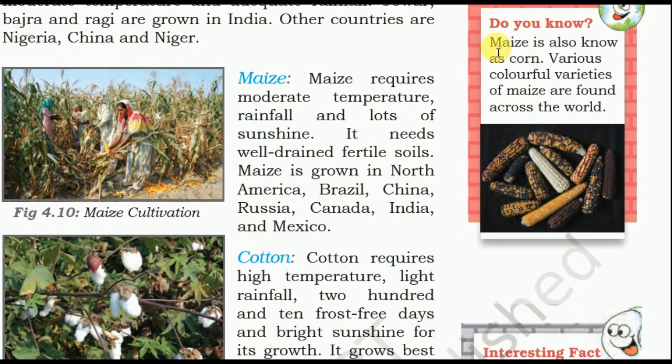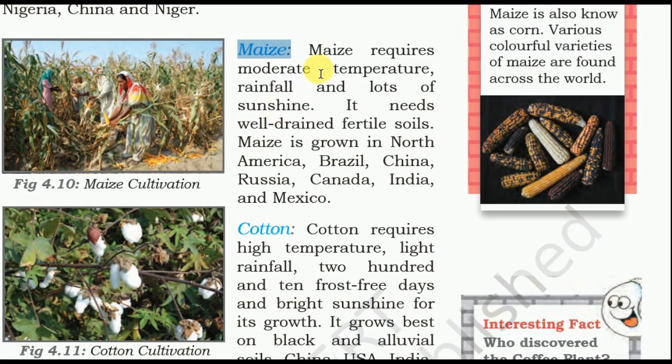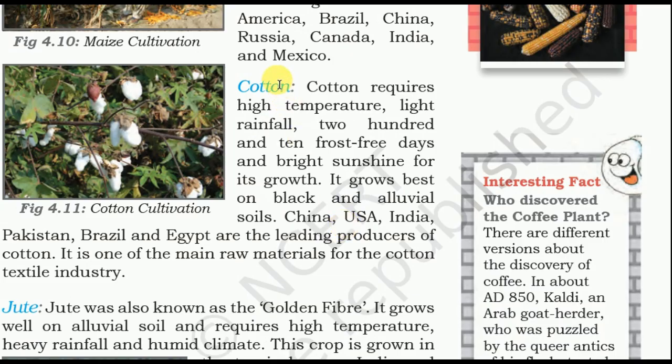Maize is also known as corn. Various colorful varieties of maize are found across the world. Maize requires moderate temperature, rainfall and lots of sunshine. It needs well-drained fertile soil. Maize is grown in North America, Brazil, China, Russia, Canada, India and Mexico.